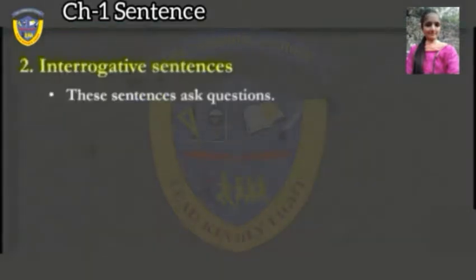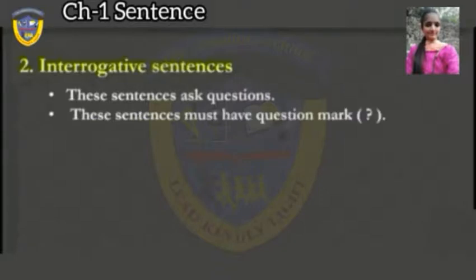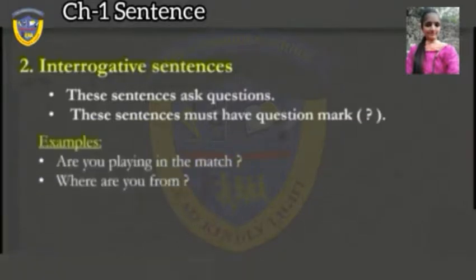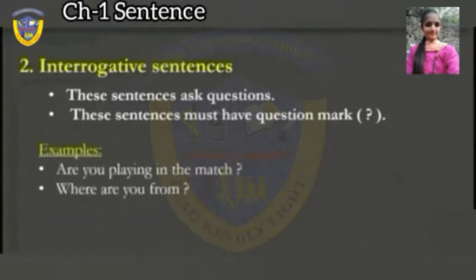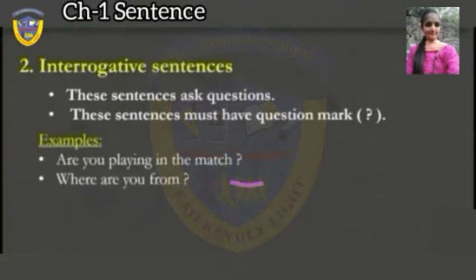Interrogative sentences. These sentences ask questions. These sentences must have a question mark. For example, "Are you playing in the match?" This sentence ends with a question mark and here you are asked a question. So this is an interrogative sentence. "Where are you from?" Again, this sentence ends with a question mark. So this is an interrogative sentence.